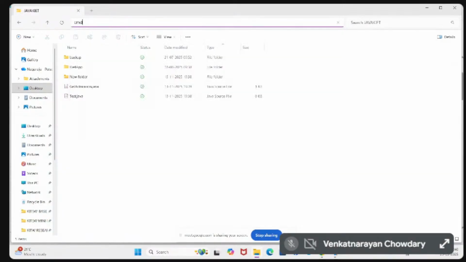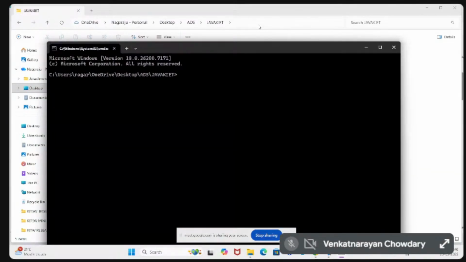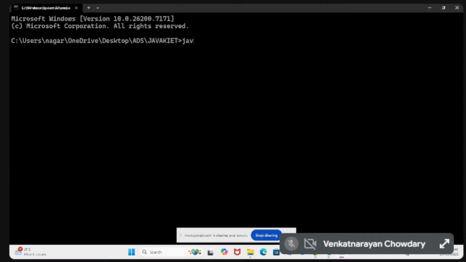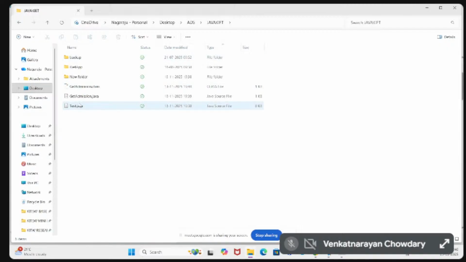Actually, when I try to compile this class, Javac GetAdmission.java, directly it will generate a dot class file here. So instead of that directly, we need to place it into separate packages. How are we going to do that?